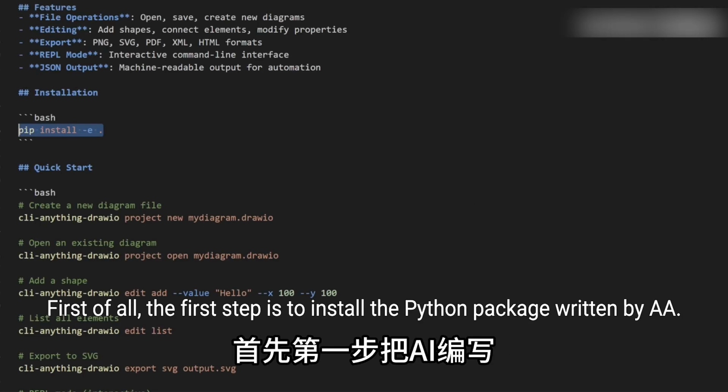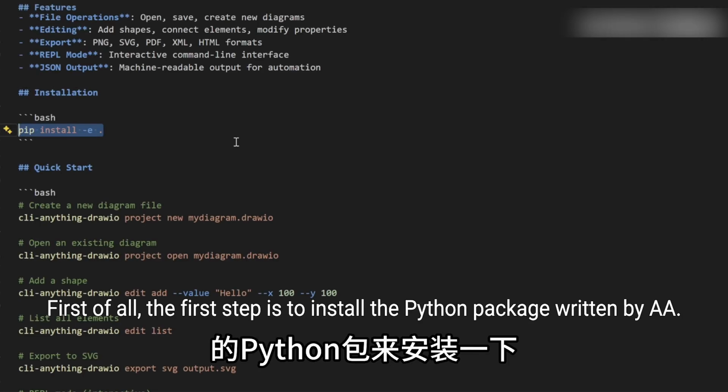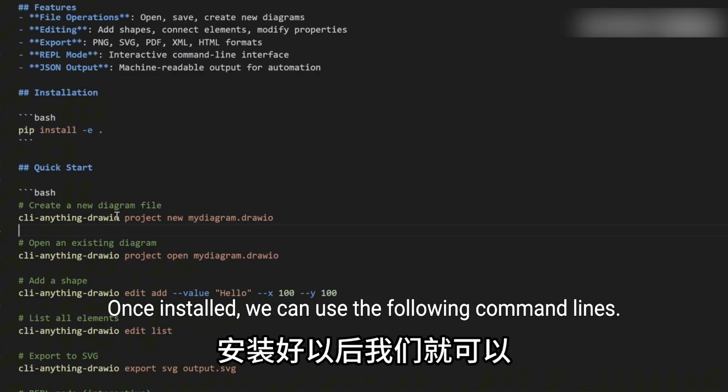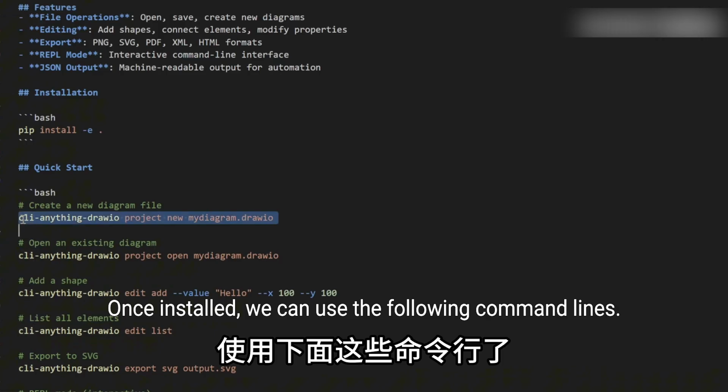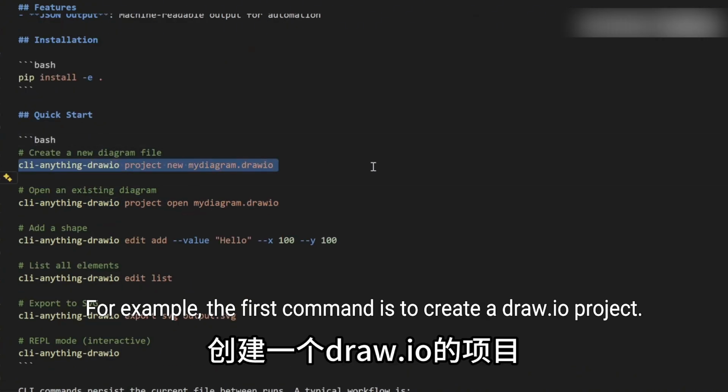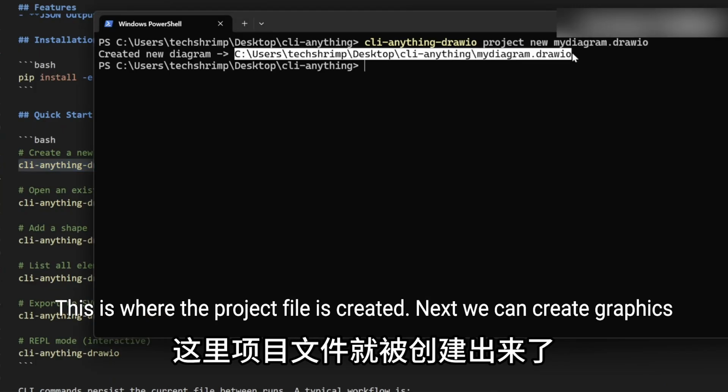First of all, the first step is to install the Python package written by AI. Here we execute an installation command in the project directory. Once installed, we can use the following command lines. For example, the first command is to create a draw.io project. This is where the project file is created.